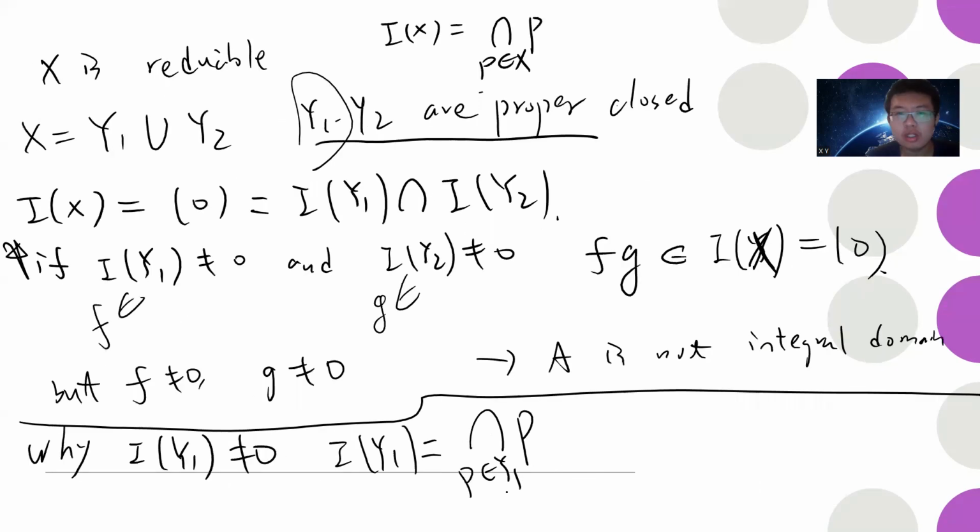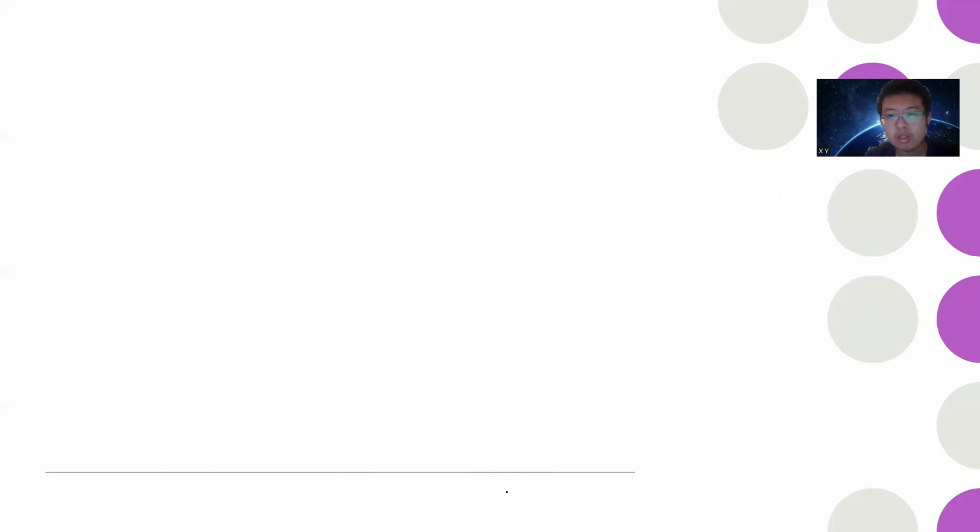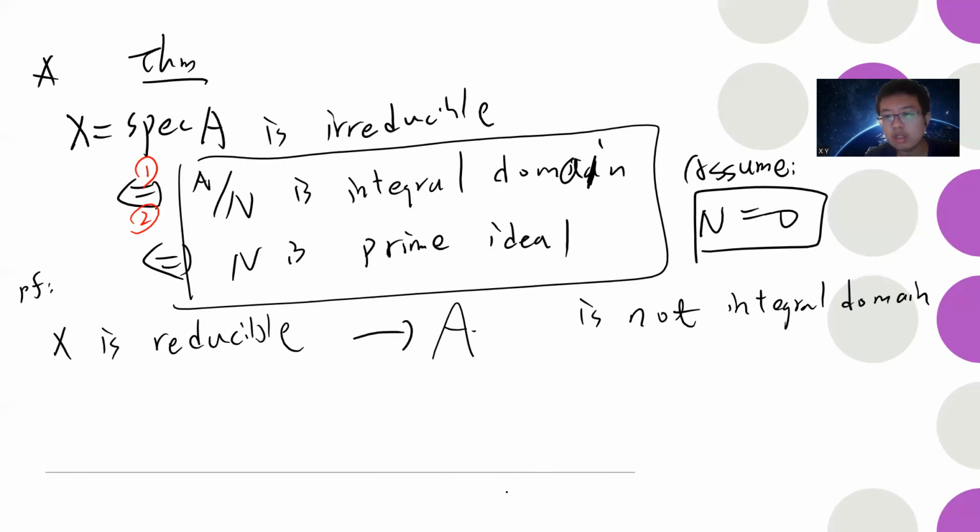Okay, so this is the proof of this theorem. It tells you the irreducibility of the affine scheme holds if and only if the quotient A by the nilradical is an integral domain. Okay, so this is a property that is also commonly used.